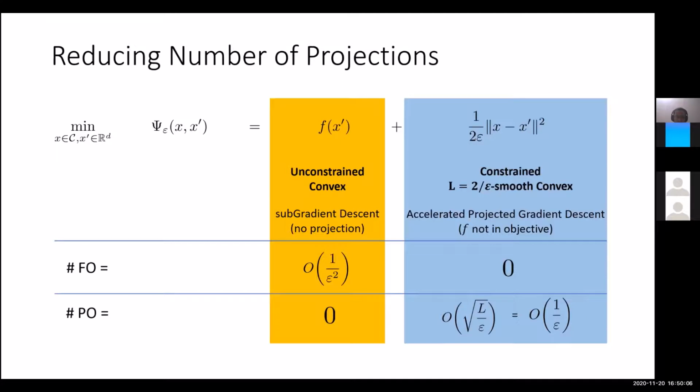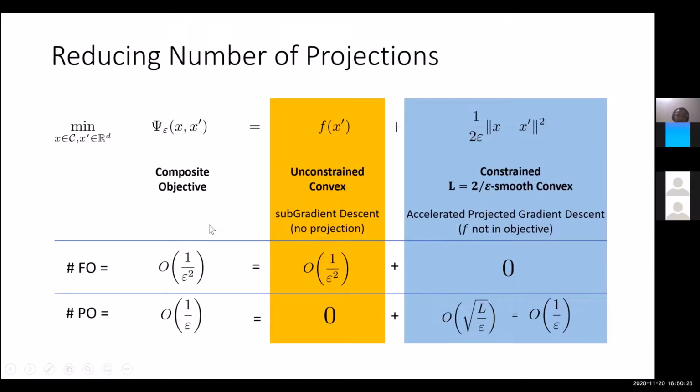So if you just add both of them naively, then the number of first order oracle calls required is 1 over epsilon square, and the number of projection oracle calls required is 1 over epsilon. And this is the ideal bound that we would like to get for this composite objective. And we know how to get it for each of these individual things.